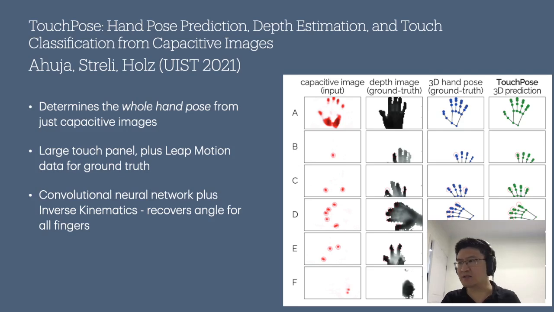And even more ambitiously, at WISP 2021, Ahuja and colleagues presented a system that recovered the entire hand pose from capacitive images, recovering the angle for each finger and then applying inverse kinematics to solve for the whole hand pose. So this is just some of the really cool papers that have been built on the finger angle concept and the use of those capacitive images.